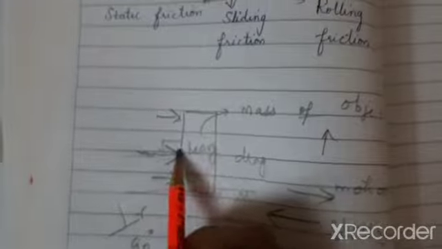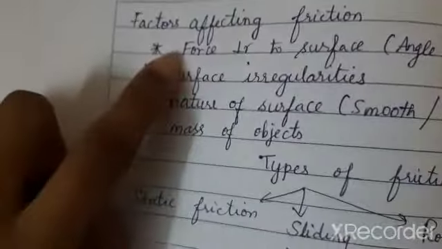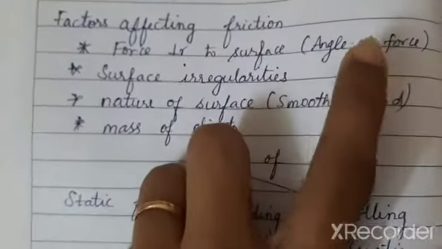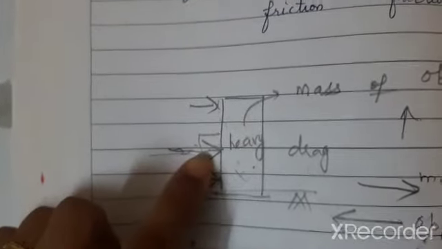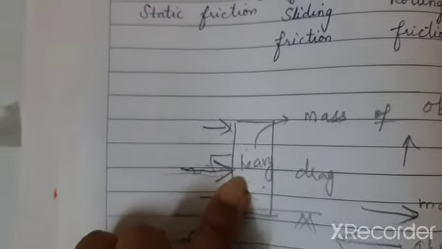So this is my object, and I am applying the force at exactly 90 degrees. At this time the object will overcome the opposing frictional force and it moves. That is what we saw as the first factor, force perpendicular to the surface, the angle of force. The angle at which I apply the force to move the object matters.